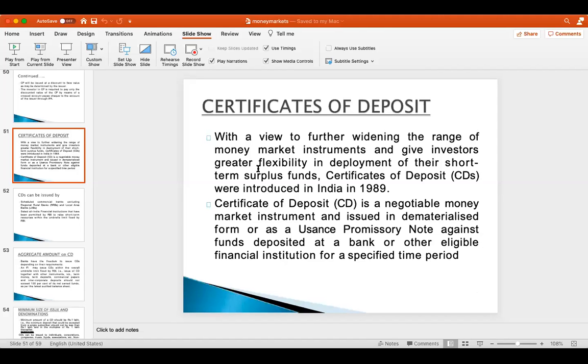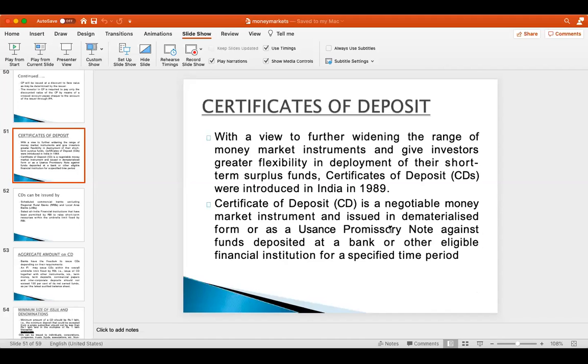Now we'll start with certificates of deposit, which are called CDs. What are CDs? This is another instrument introduced in 1989.